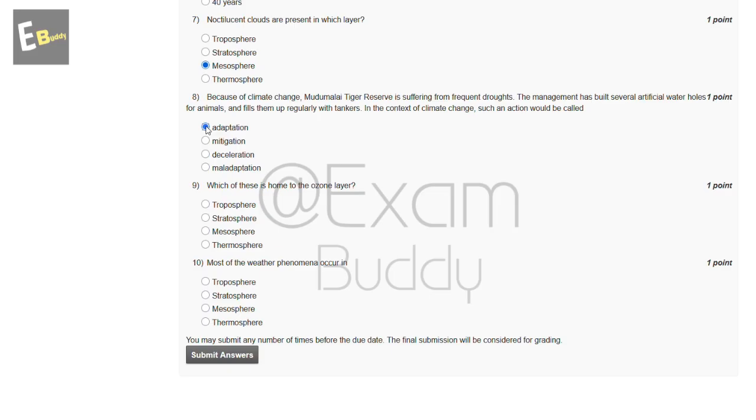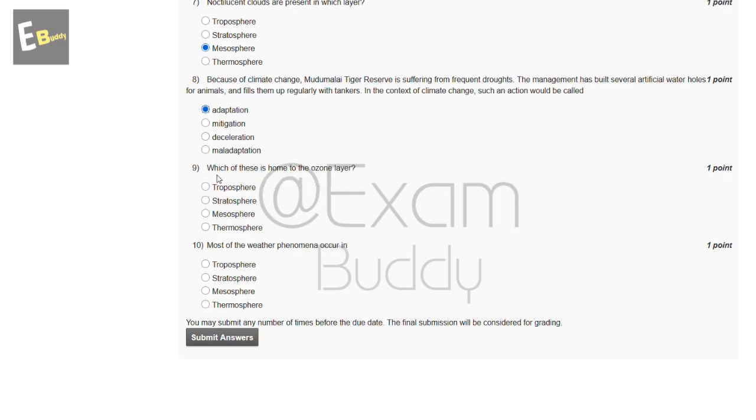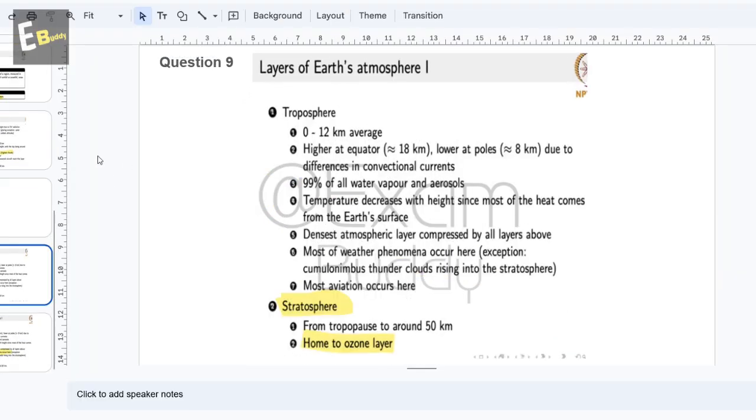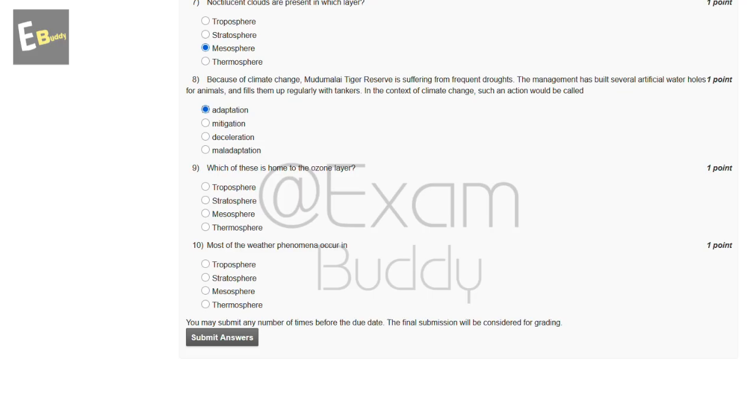Now the ninth question is, which of these is home to the ozone layer? The options are troposphere, stratosphere, mesosphere, thermosphere. So let's check the answer of our ninth question. Question 9: stratosphere is home to the ozone layer. So the answer of our ninth question is B, stratosphere.